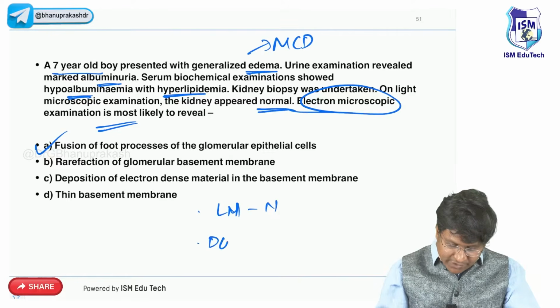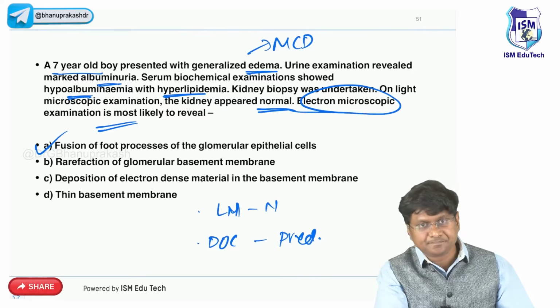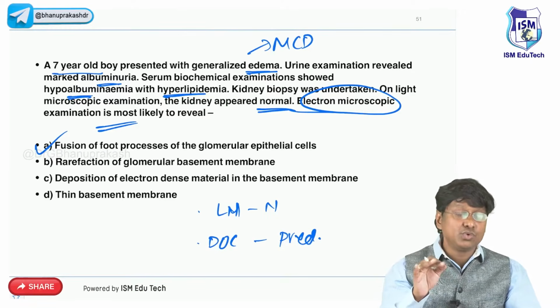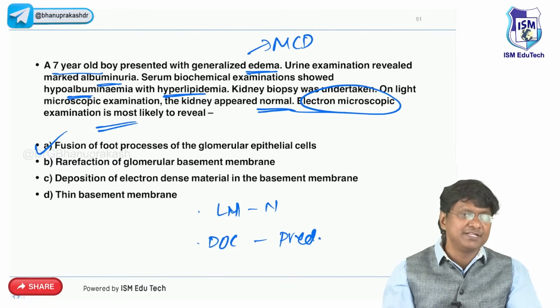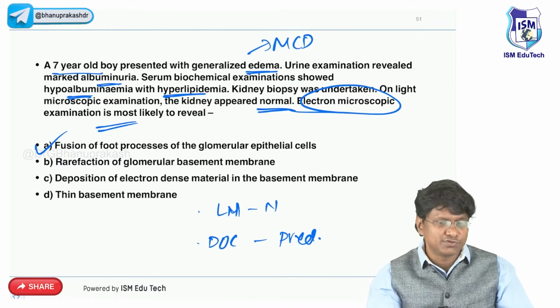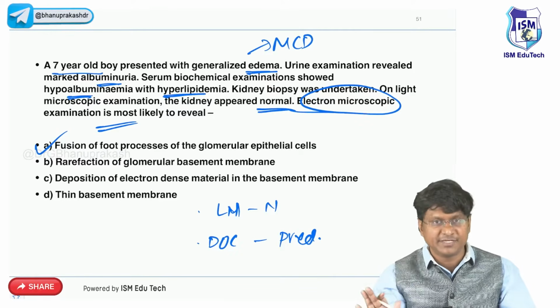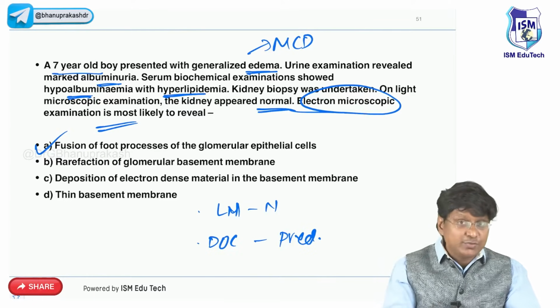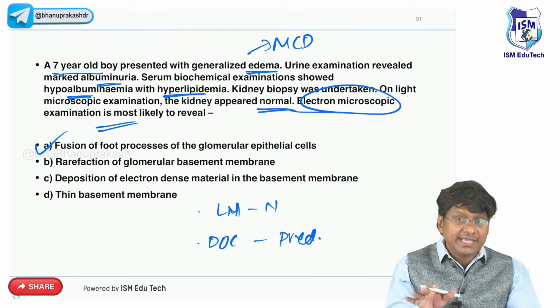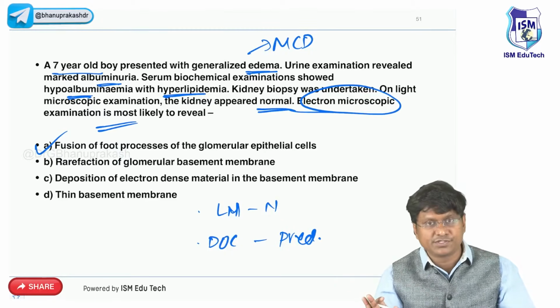And what is the drug of choice in patients with minimal change disease? That is, you need to give prednisolone, right? Those individuals who have steroid resistant minimal change disease, in them you need to give cyclosporin, or cyclophosphamide can be given, right? In steroid resistant nephrotic syndrome of minimal change disease. Next, so that was the nephrotic syndrome in children. Electron microscopy will show you the fusion of the foot processes, right?